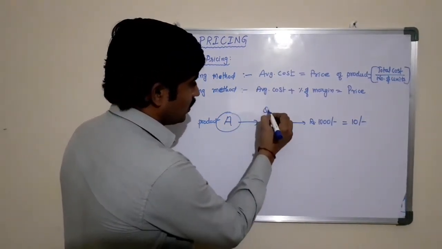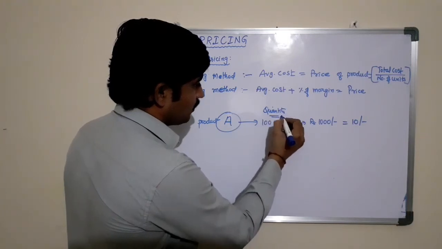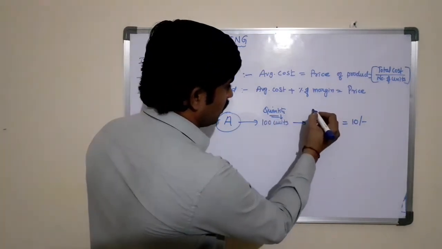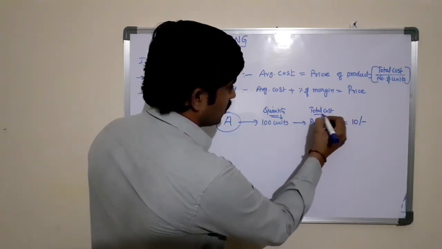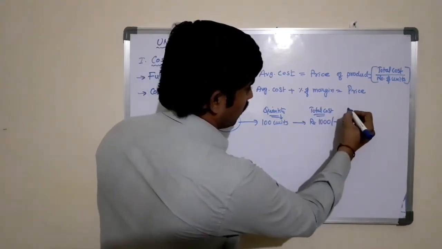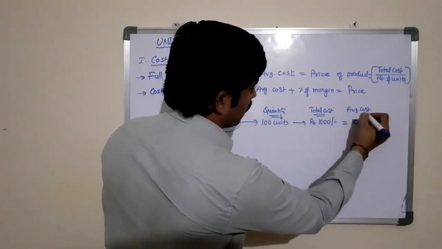Here the quantity in units, and here it is the total cost equal to 1000, where the average cost is 10 rupees.